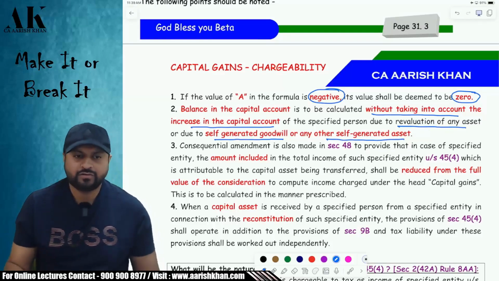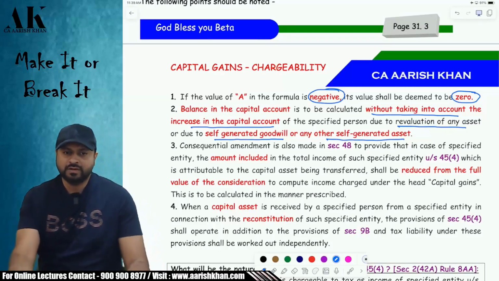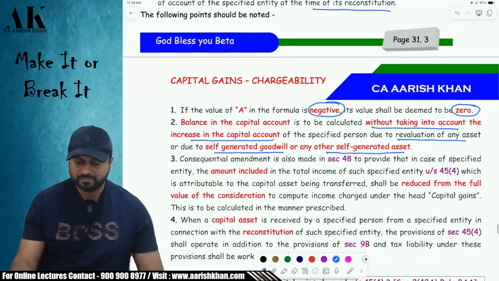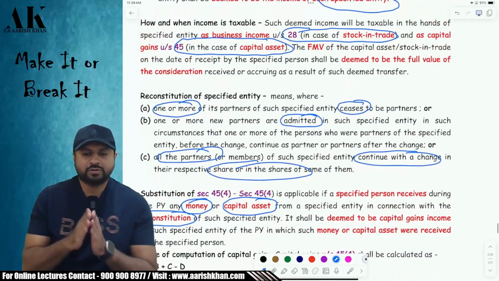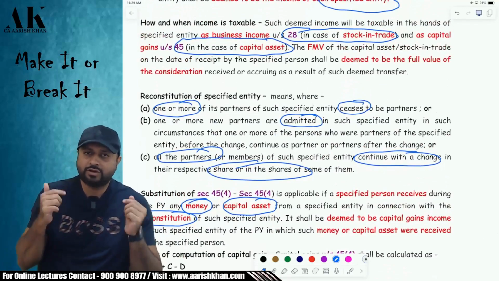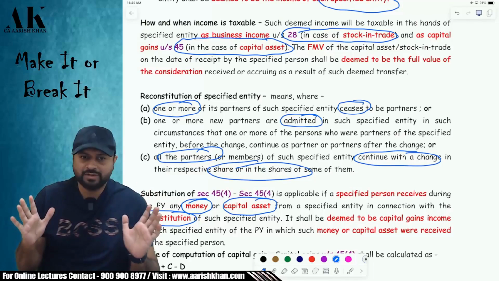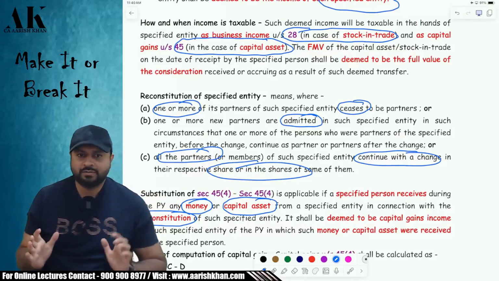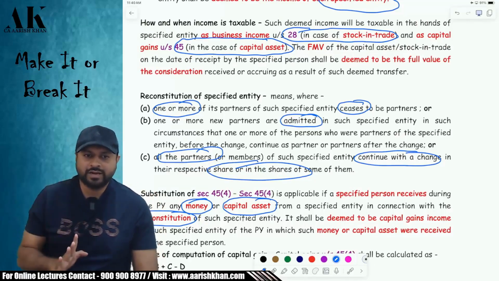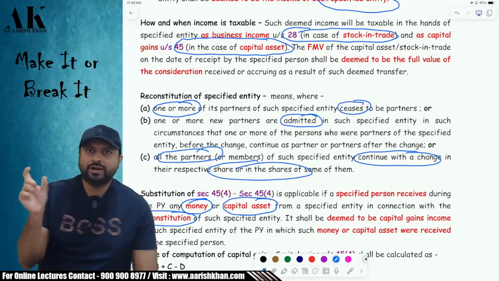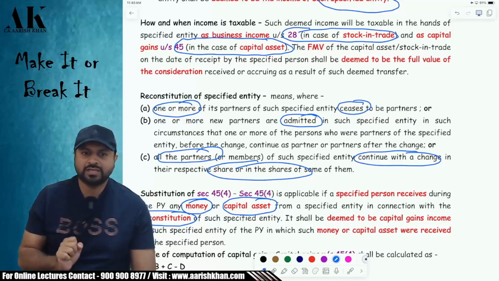Okay. Now, from here onwards, I have to explain to you with the help of a story. Otherwise, you will not understand from here onwards. Pay attention, please. Now, always remember what procedure you are going to follow in the exam while solving a question with respect to 9B and 45(4). Are you listening to me? Please tell me. Suppose there are 3 partners in the firm and one of the partners is retiring. To that retiring partner, the book value of the asset was 50 lakh rupees.